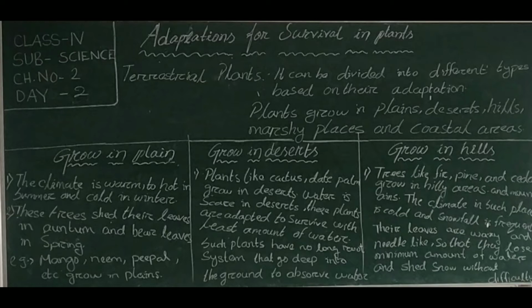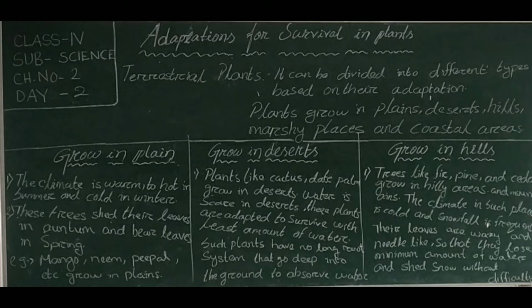Next one, plants adapted to grow in deserts. A desert is a place with hot weather, very little water and scanty rainfall. Plants growing in this place are called desert plants.